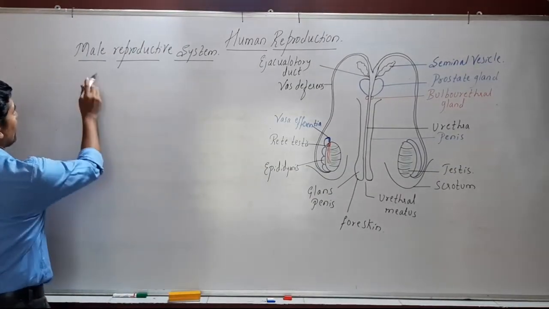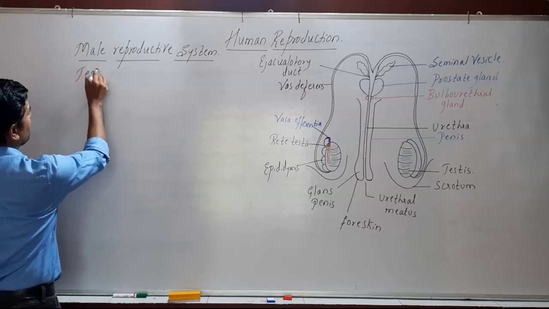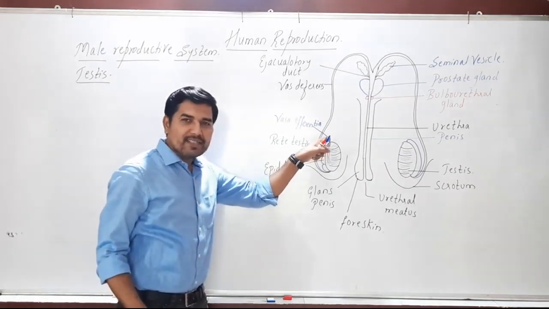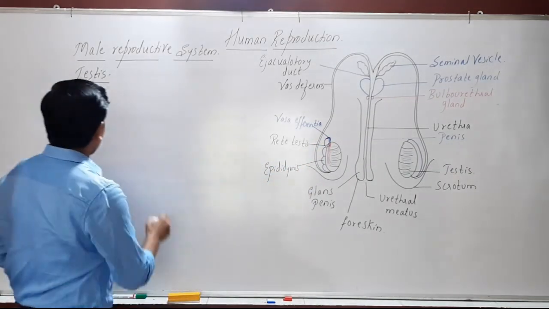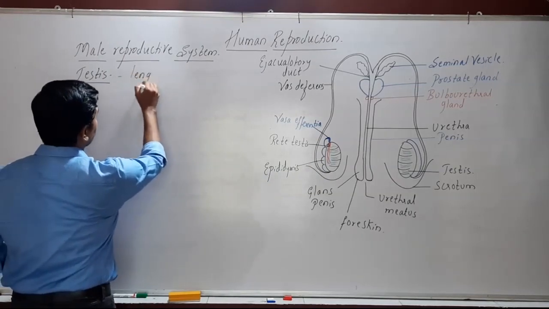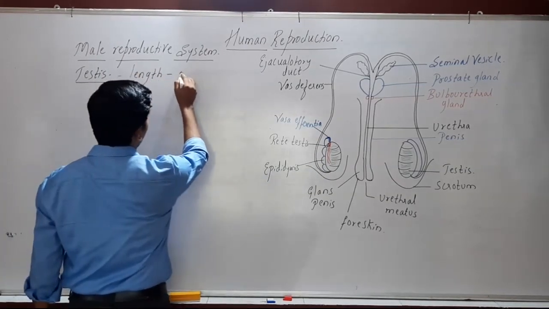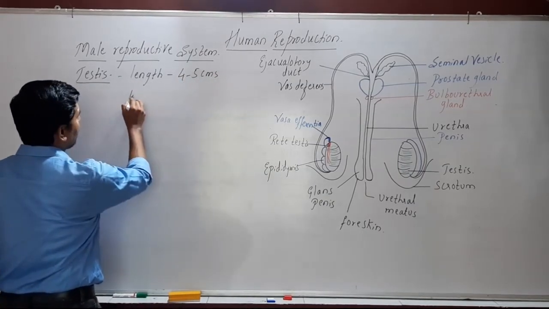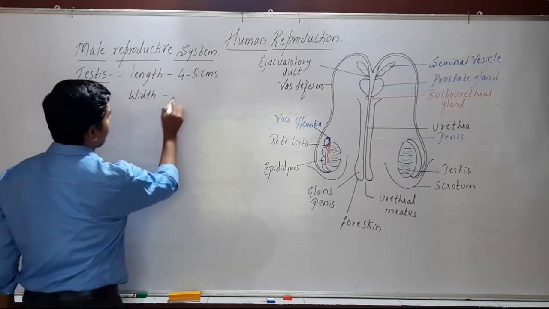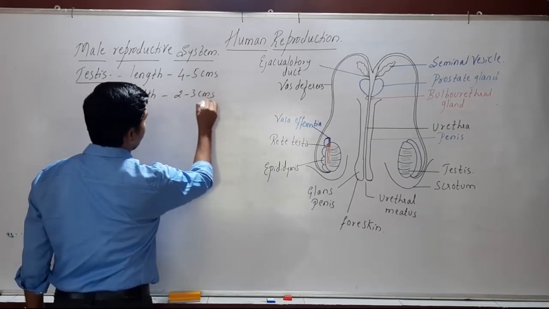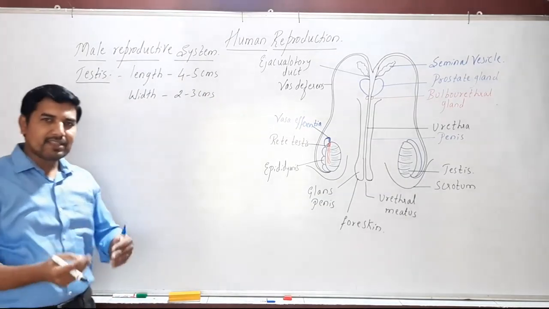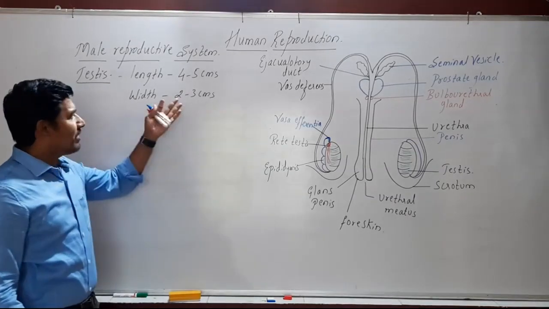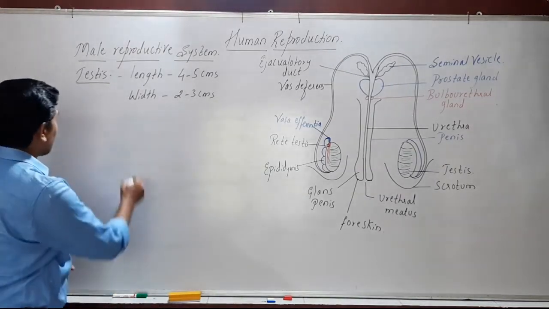When we come across the structure of a testis, if we look at its length, it will vary. The length of the testis varies from 4 to 5 centimeters, and the width varies from 2 to 3 centimeters. Slightly, the size and the length also may differ, 3 to 4 centimeters or 4 to 5 centimeters, width 2 to 3 centimeters of the testis.